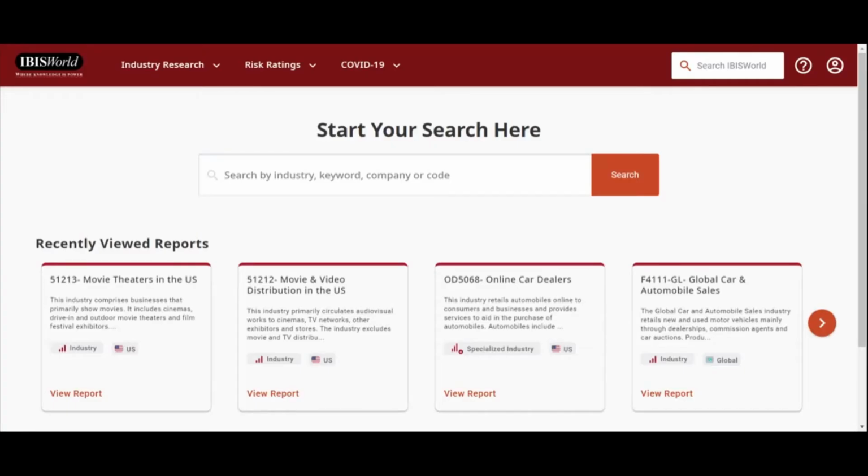Welcome to IBISWorld. So this is a database of industry reports, and that's it. It's a very specialized resource. It just finds industry reports. We have access to industry reports, all the United States ones, some global ones, and some I think related to China, but mostly U.S. industry reports. So an industry report, if you're not familiar, is much like it sounds. It is a report on an industry.